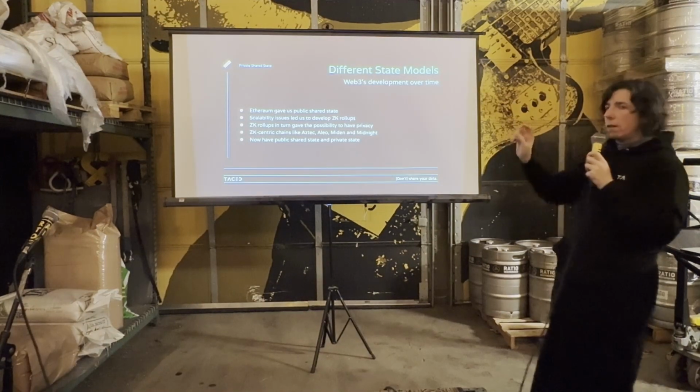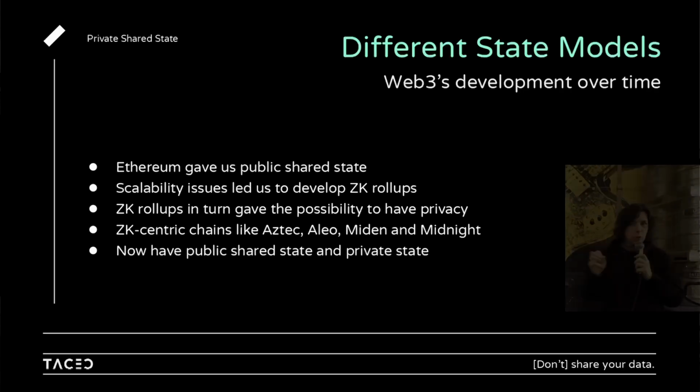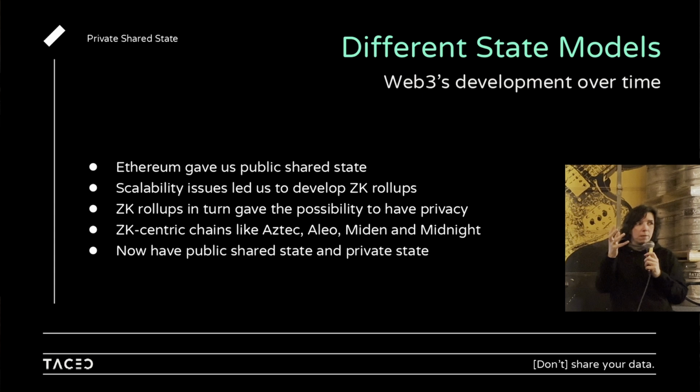Being ZK people, you will probably be quite familiar with state models. With Ethereum you have this public state, this blockchain that everybody can read, everybody can verify, you can build stuff on it, and on the stuff that you built, and it has all this nice public verifiability and composability, which makes this new world of development, and it's great. Except it's not great because it's very slow. I just realized it's being recorded, so I better not swear. And so all this ZK stuff came around to help with the scalability side of it.